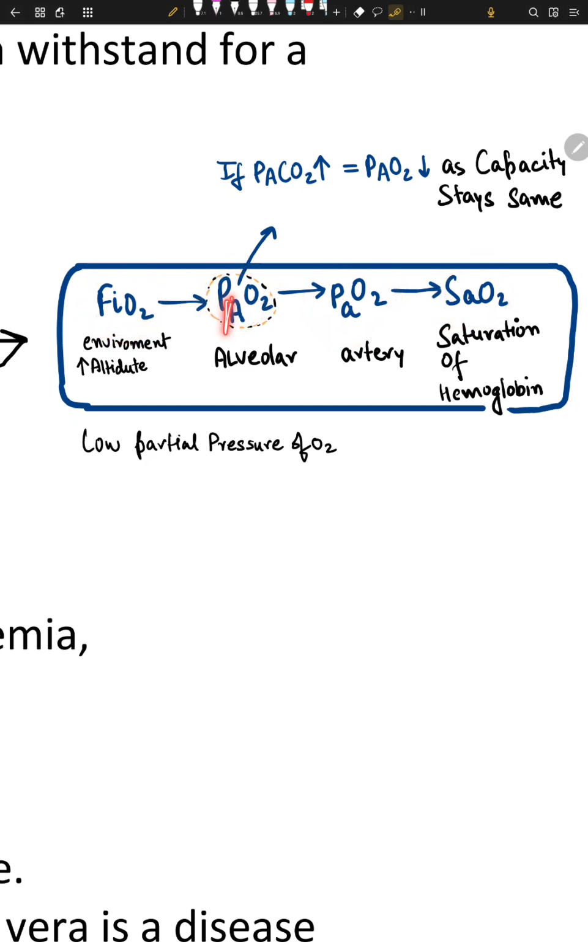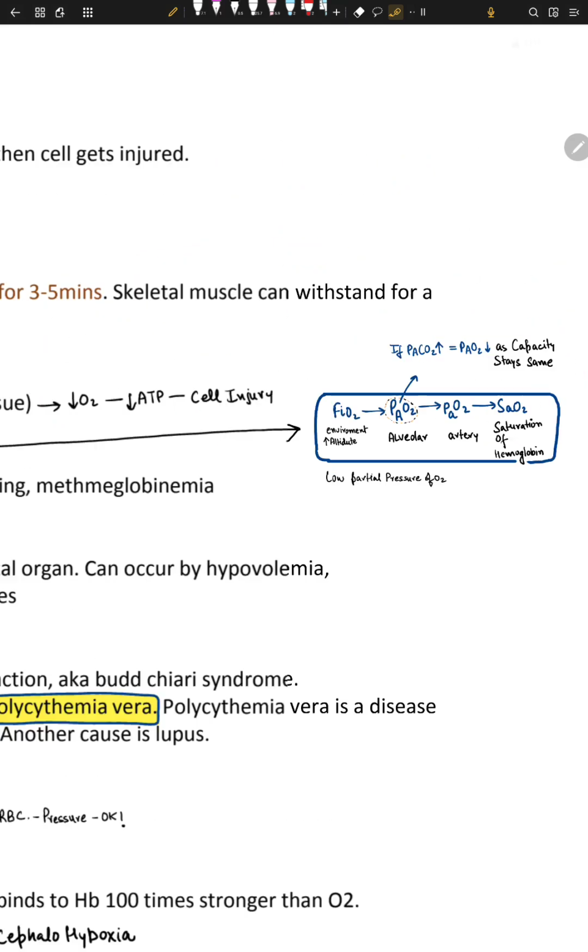For the alveolar pressure, if the partial pressure of carbon dioxide in the alveoli rises, the partial pressure of oxygen in the alveoli goes down, because the capacity of the alveoli stays the same. You can either have carbon dioxide or oxygen. If one goes up, the other goes down, and vice versa. So that's low partial pressure of oxygen. I hope you get the concept of this.